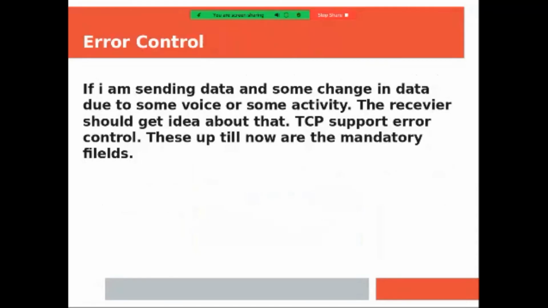Error control. I am sending data and some change happens in the data due to some noise or some activity. The receiver should get an idea about that. TCP supports error control. These are mandatory fields.